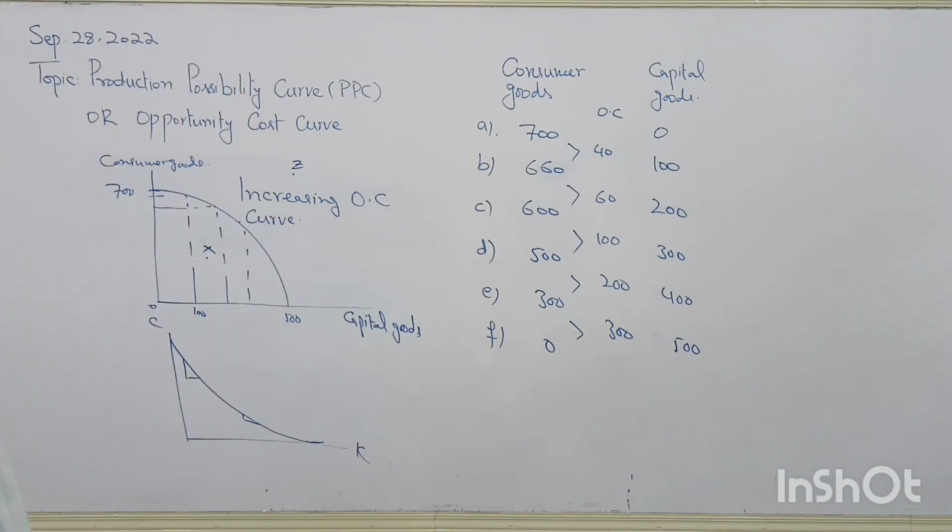Take a productive efficiency point. That means resources are fully allocated in the direction that whatever the available choices are there. Clear? That's all. I think it's enough for today. And tomorrow we will do the shift of PPC.